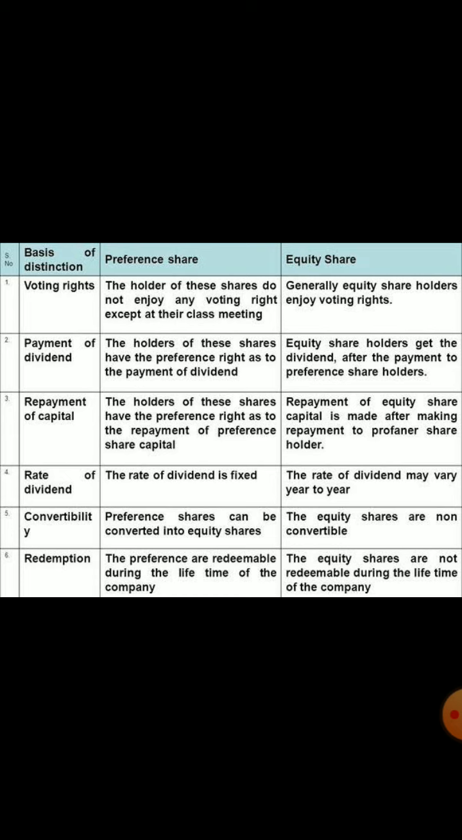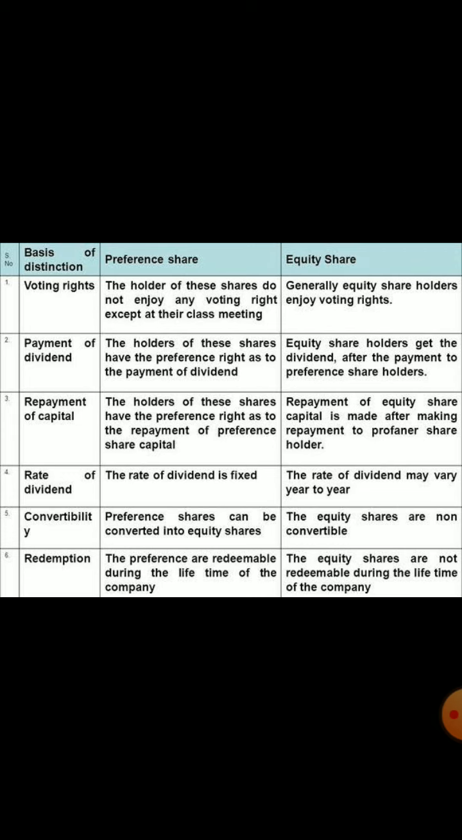Again, preference shareholders get their dividends prior to payment of dividend to equity shareholders. Equity shareholders will get dividend at last, after paying all the expenses and dividends to the preference shareholders. So this is a point of difference.